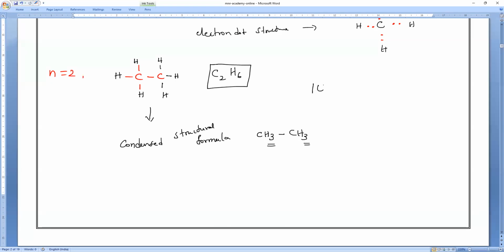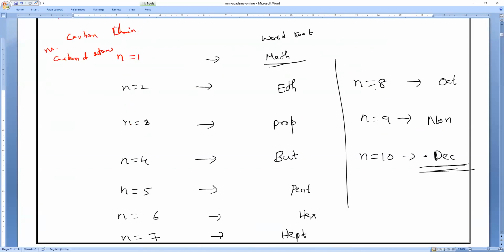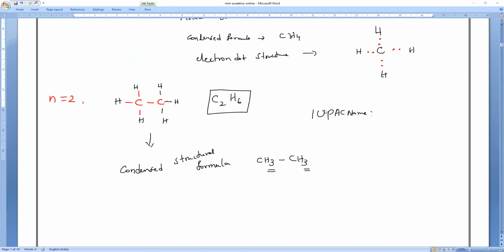What is the IUPAC name for N is equal to 2? Eth. Am I right or wrong, everybody? So the word root is Eth, plus, it is all single bonds. 2 carbons are present and all are single covalent bonds. So what is the suffix? Ane. So we will get it.